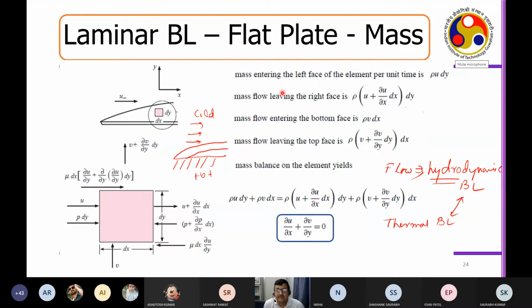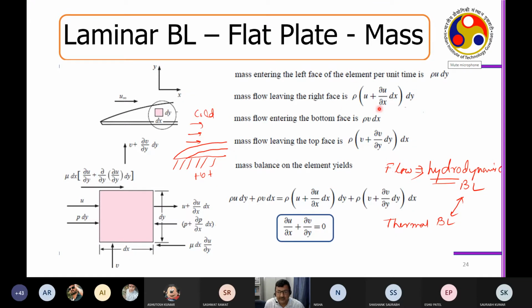So the mass entering, suppose I consider a differential volume element dx and dy, dx in the x direction, dy in the y direction. There is a left face, a right face, a bottom face, a top face. If I consider the plane perpendicular to this box to be unit, and rho is the density, u is the x directional velocity, then rho u dy into 1 gives you the mass flow rate coming through this.